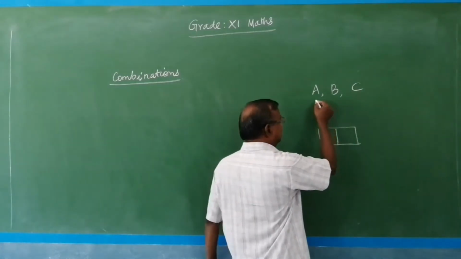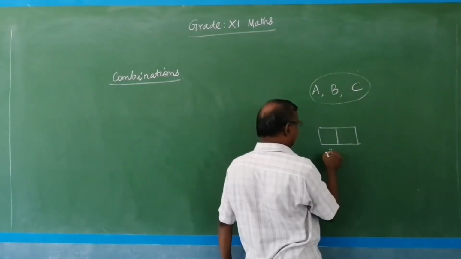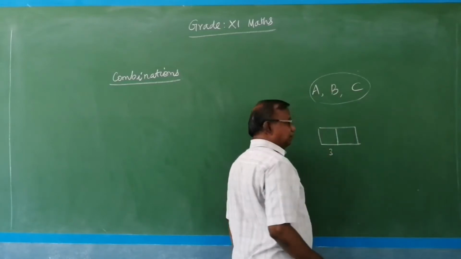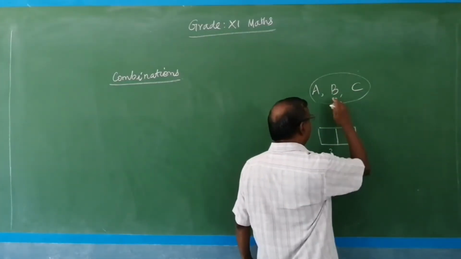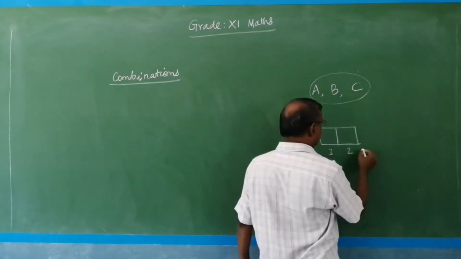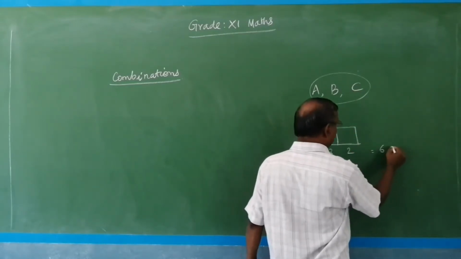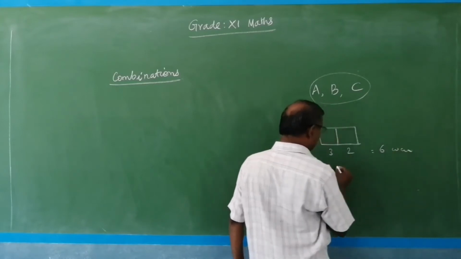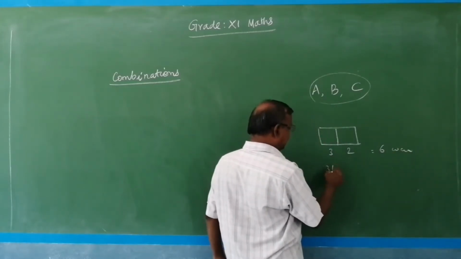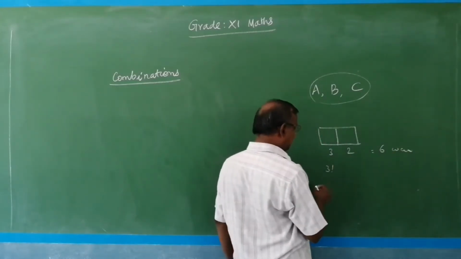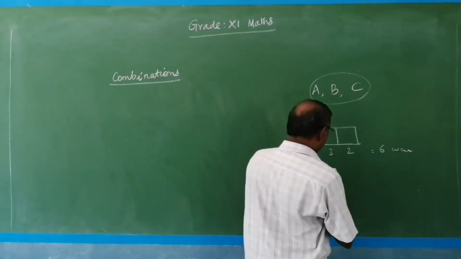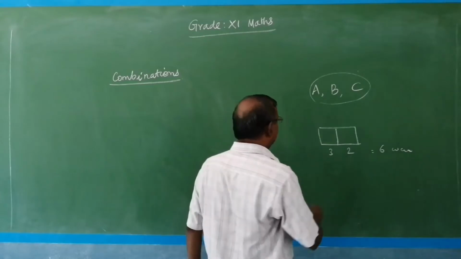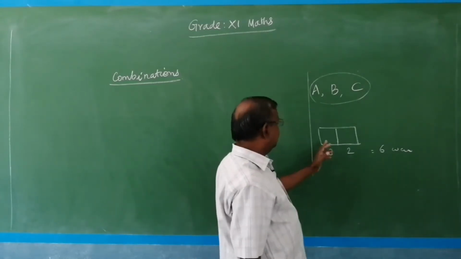We can fill the first box in three ways, and if no repetition is allowed, we have to choose one from the remaining two ways. So, totally 3 into 2, 6 ways. That means 3 factorial divided by 1 factorial, that is 3 into 2 into 1 divided by 1. So this is called permutation, that is seating arrangement.